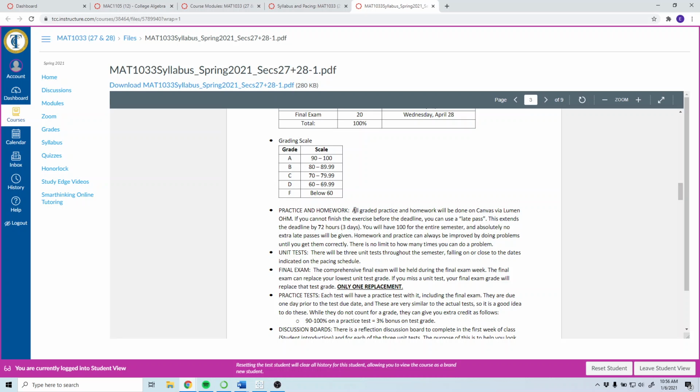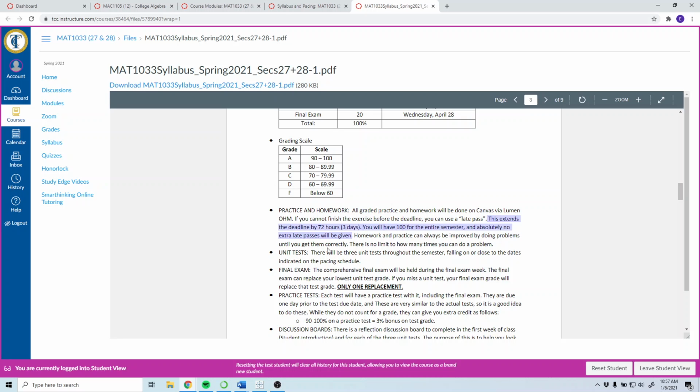It's already there for you, you just have to be signed in to Canvas. As far as using late passes, if you're not able to do a homework or a practice on time, you can use late passes. This extends the deadline by 72 hours, and you have 100. Now, 100 should be more than enough. I give plenty so that if you just have a couple rough weeks, you can catch up. You don't have to wait for an email back about missing some time. You can just get in there yourself and do it. You can only use late passes, though, on the homework and practice.